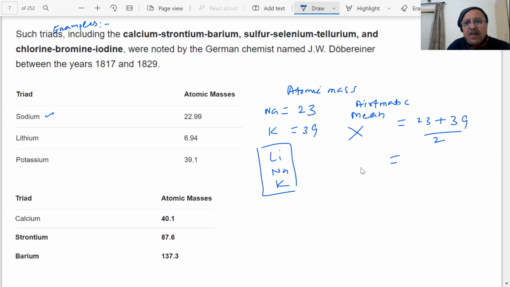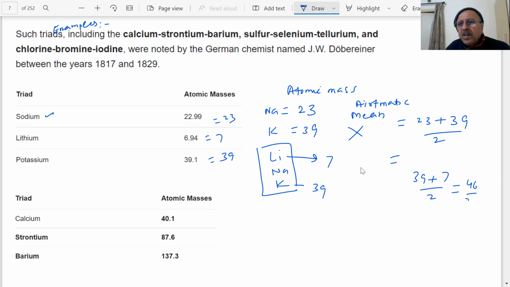Take the atomic mass of lithium as 7, sodium 23, potassium 39. Then take 39 plus 7 by 2. How much is it coming? 46 by 2, 23. And that is the atomic mass of sodium.